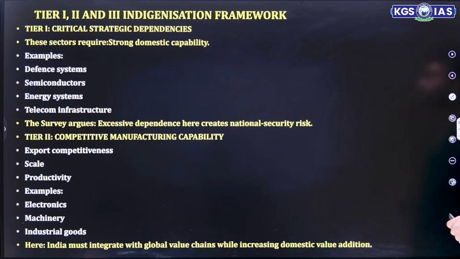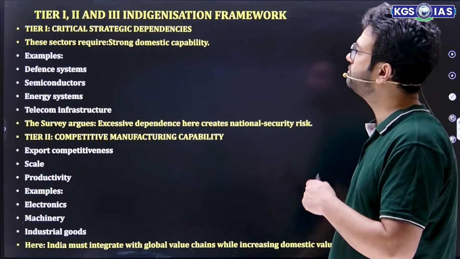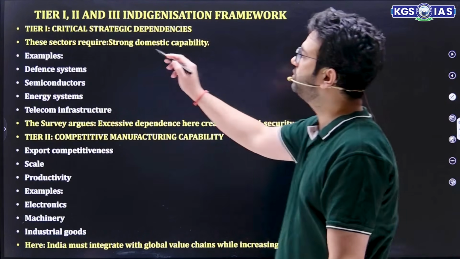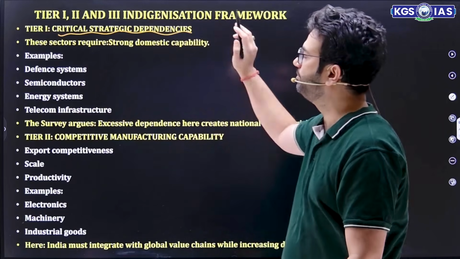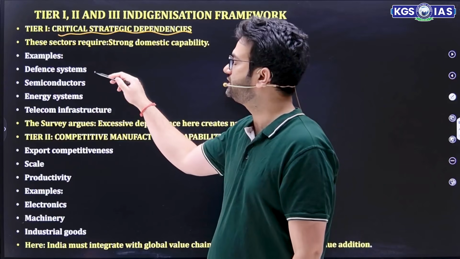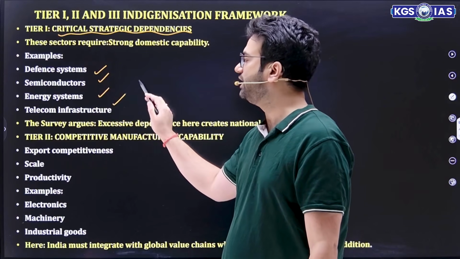Then this is very important: the Tier 1, Tier 2 and Tier 3 indigenization framework. How can India promote this indigenization framework? First of all, Tier 1. First, we need to find out critical strategic dependencies, so that we strengthen the domestic capability in defense, semiconductors, energy, and telecom.